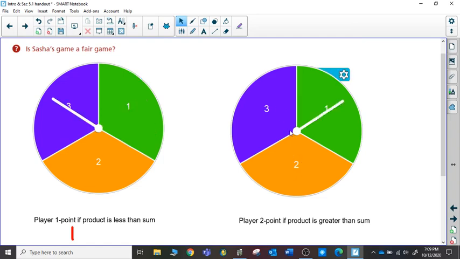A 3 and a 1. The product is 3, whereas the sum is 4. The product is less than the sum. Player 1 gets a point again. Let's try that again.